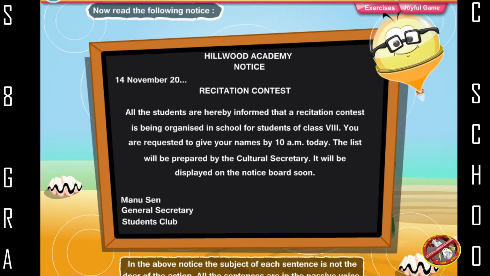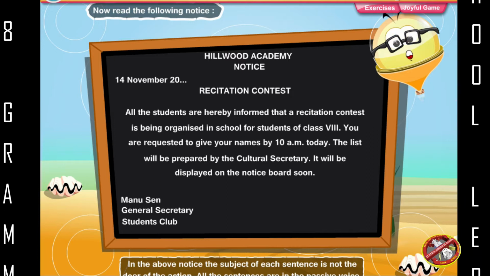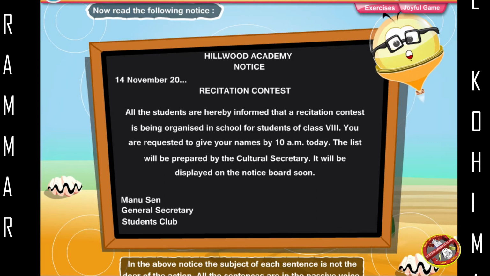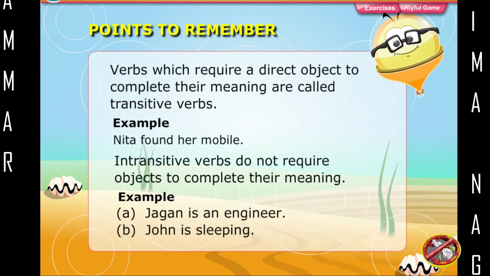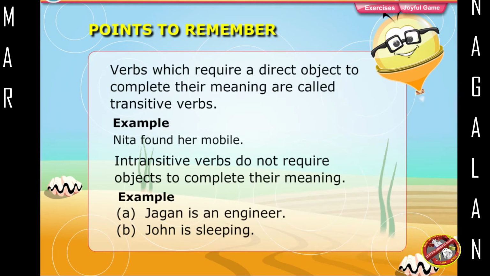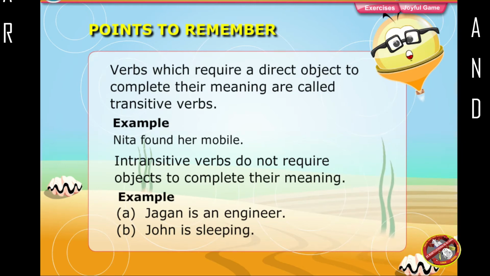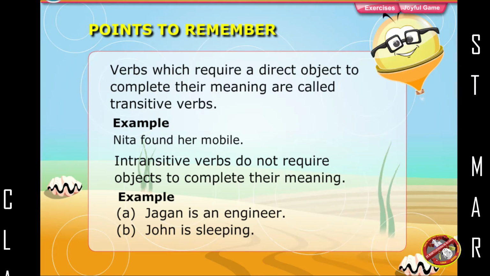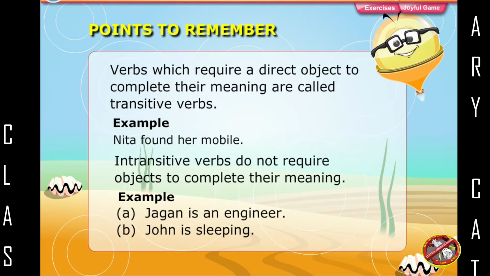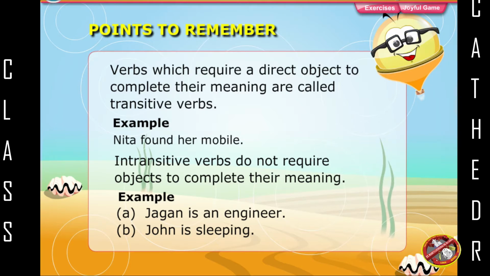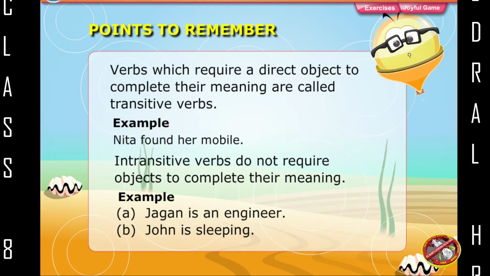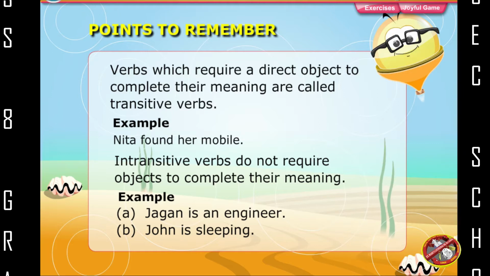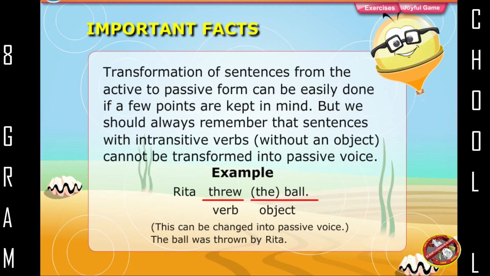In the above notice, the subject of each sentence is not the doer of the action. All the sentences are in the passive voice. Points to remember. Verbs which require a direct object to complete their meaning are called transitive verbs. Example: Neeta found her mobile. Intransitive verbs do not require objects to complete their meaning. Examples: Jagan is an engineer. John is sleeping.